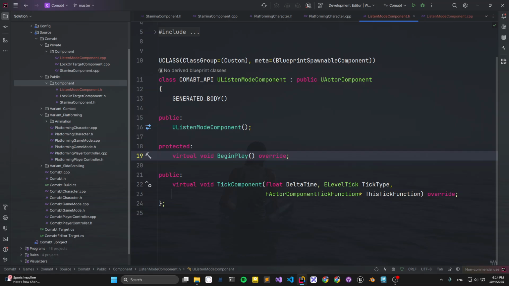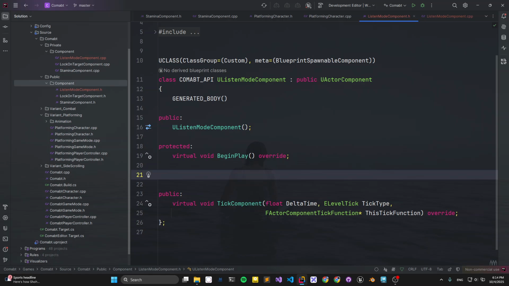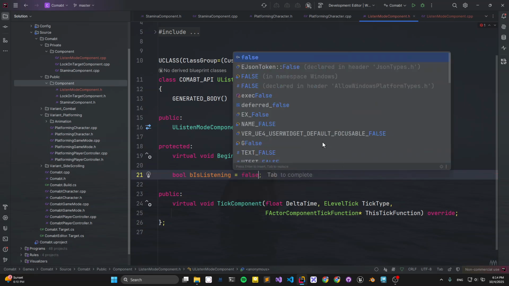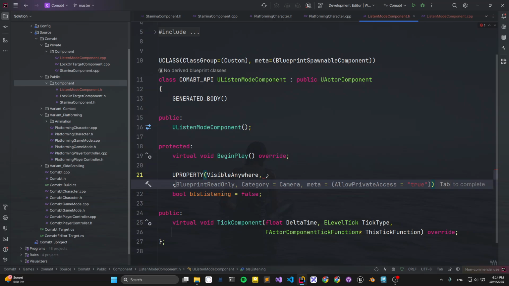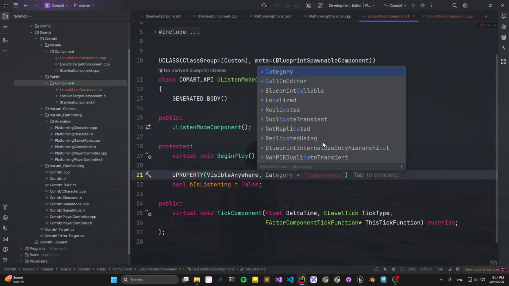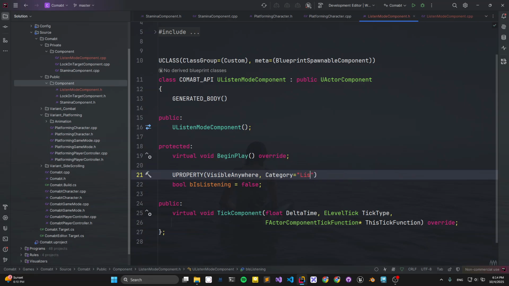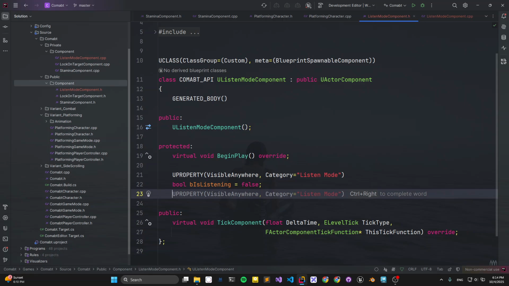From the listening mode, you're going to need a boolean variable, bIsListening, with a default value of false, VisibleAnywhere, and a category, maybe ListeningMode.